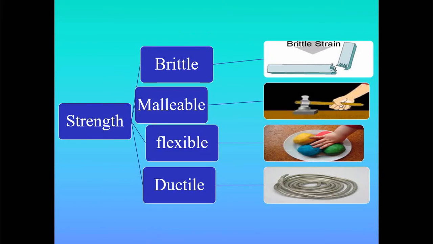So, according to the strength, again, the material can be brittle, which means it's going to break if you hit it or bend it. Malleable, it means you can hammer it into a lot of shapes. Flexible, it means that you can bend it or squash it, and then it's going to return to its original shape after the force is removed. And ductile, it means that you can stretch it into wires.